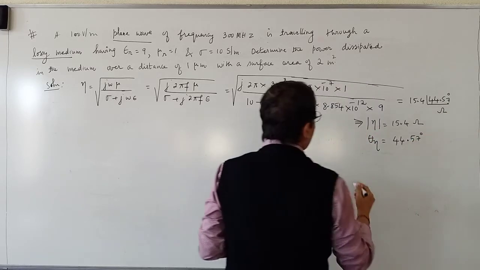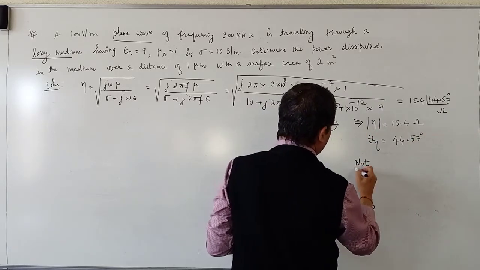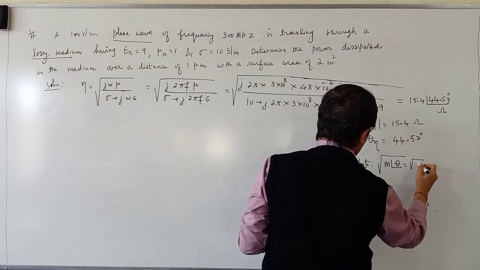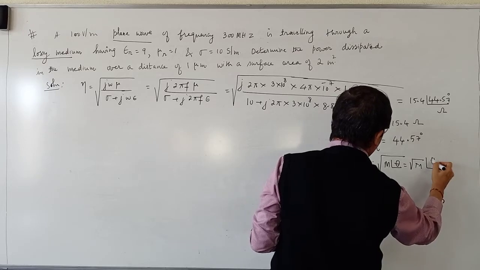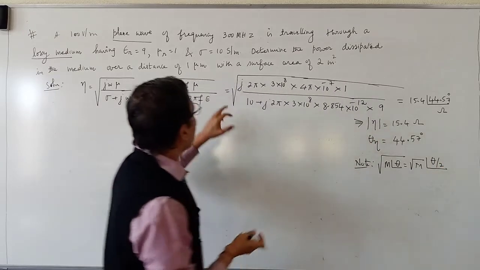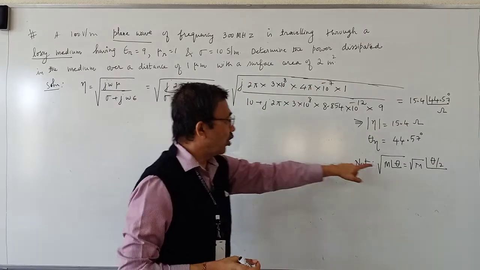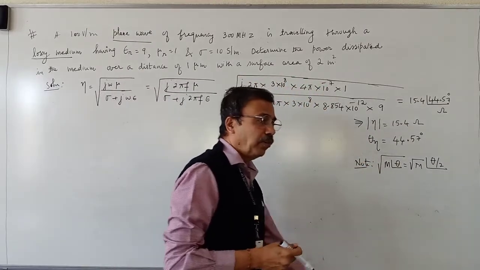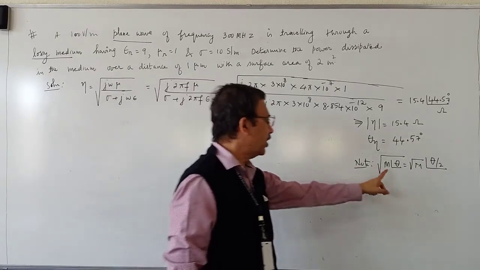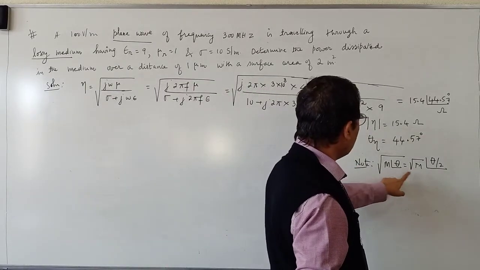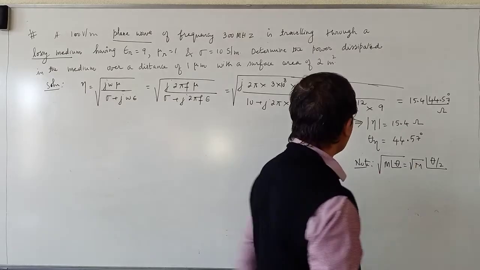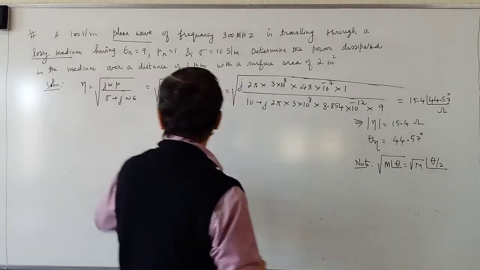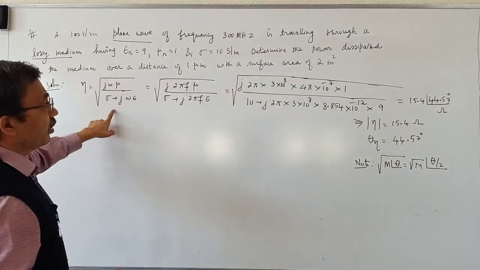Please note, I use the formula: square root of m at an angle theta is equal to root m, angle gets divided by 2. The quantity inside the square root should be brought to this form. That means the complex number inside the square root should be expressed in the polar form m at an angle theta. Square root of m is root m, and the angle theta becomes theta by 2. So the first step is to find the intrinsic impedance of the medium, that too lossy medium, using this expression.